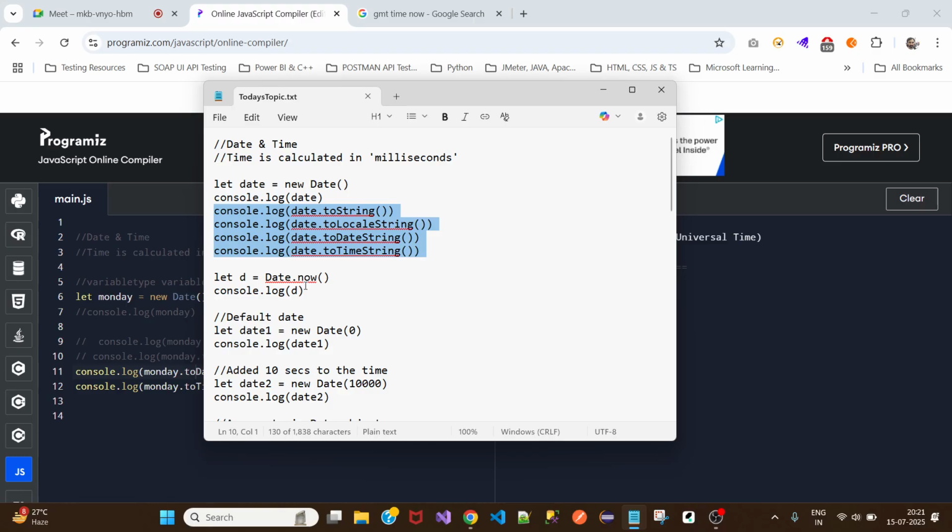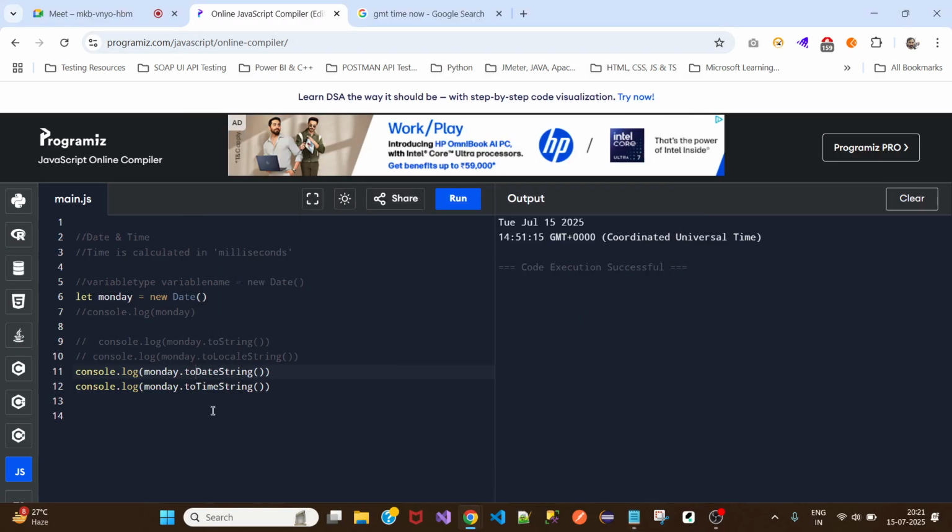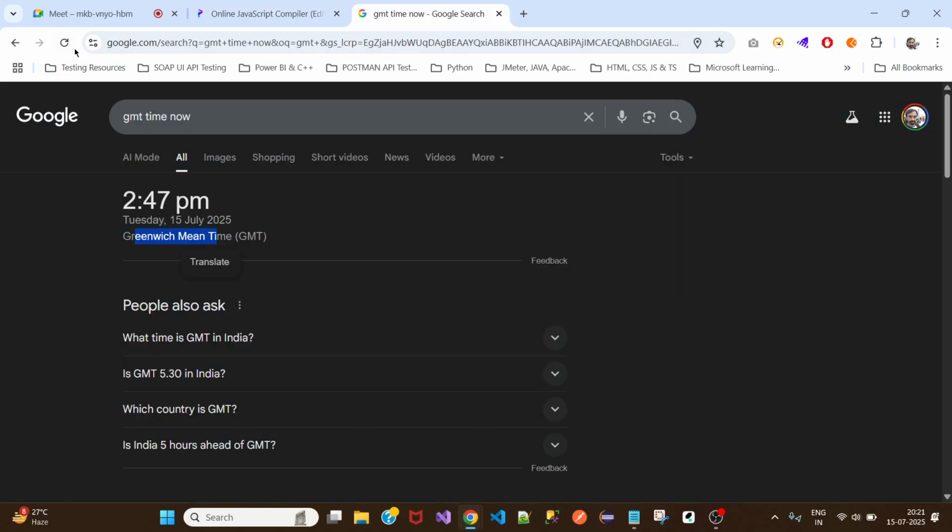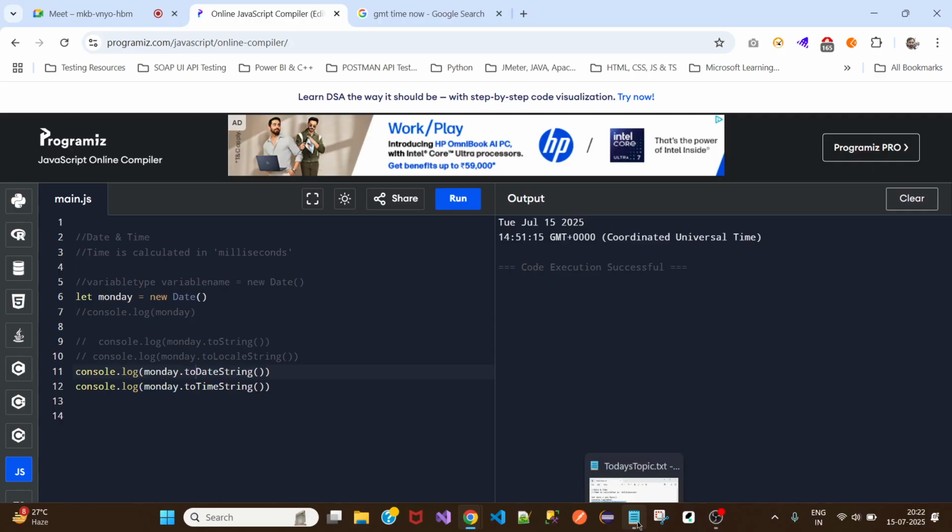We should have toDateString and toTimeString, and this 251 is GMT. Just give me a minute.